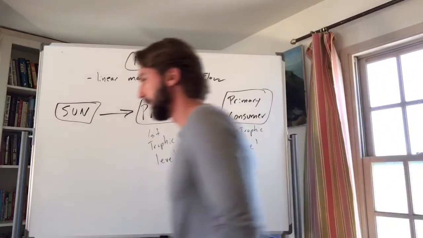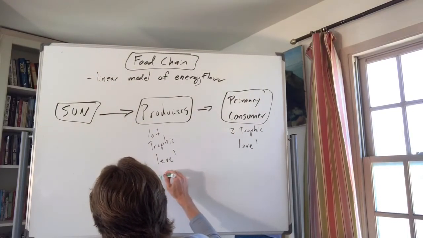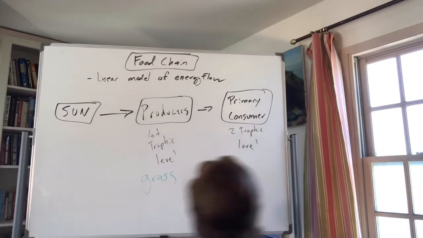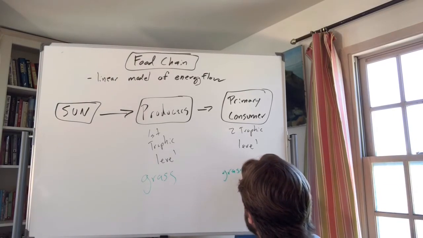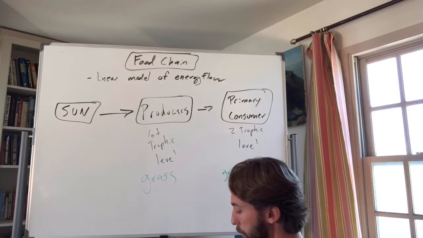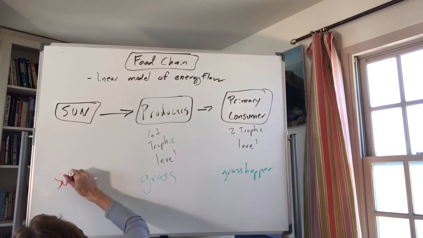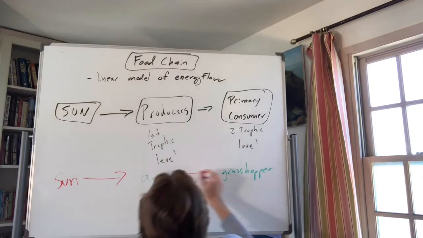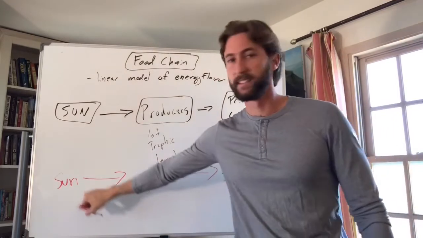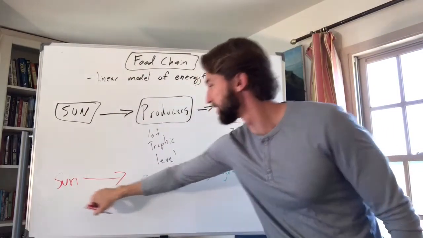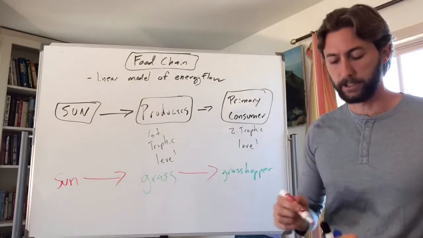So maybe the sun, maybe this is grass, maybe our producer in this example is grass. Maybe our primary consumer is a grasshopper. Remember, these arrows from the sun don't represent what eats what. They're showing the direction of the energy flow. It's not saying the grasshopper eats the sun. It's saying that the sun's energy goes from the sun to the grass and from the grass to the grasshopper. Remember, arrows show the direction of energy flow.